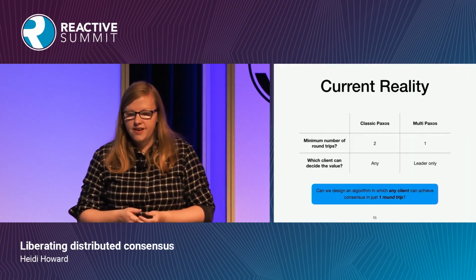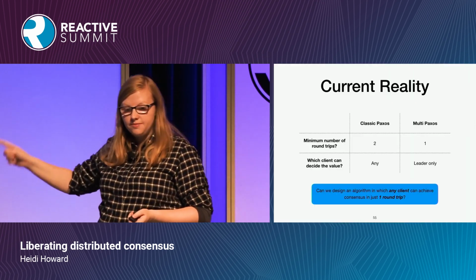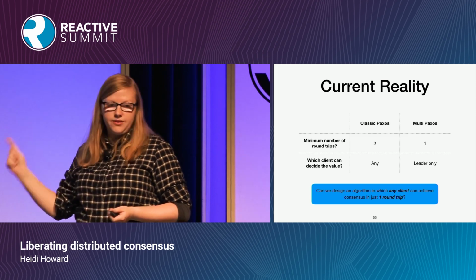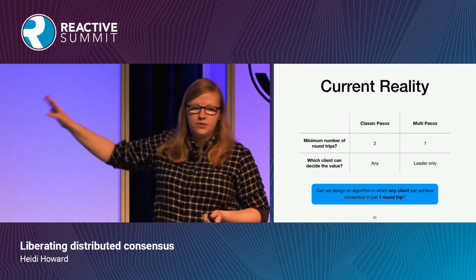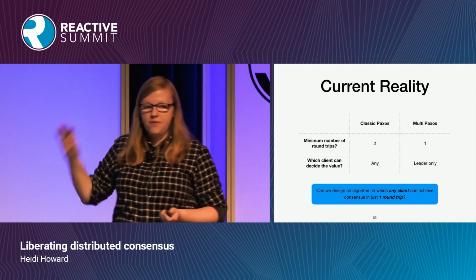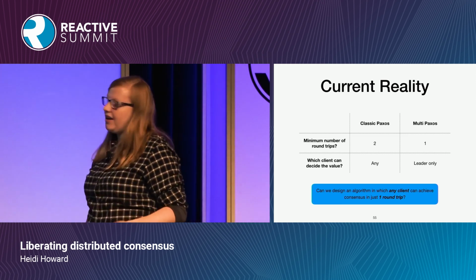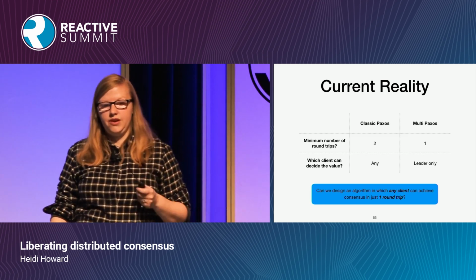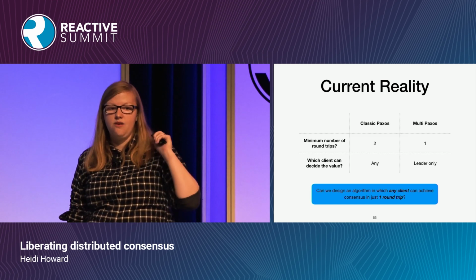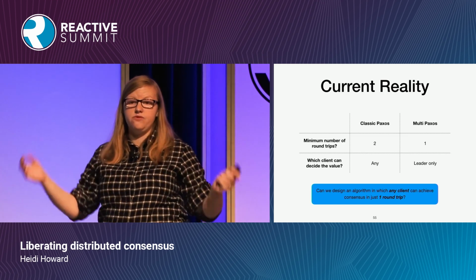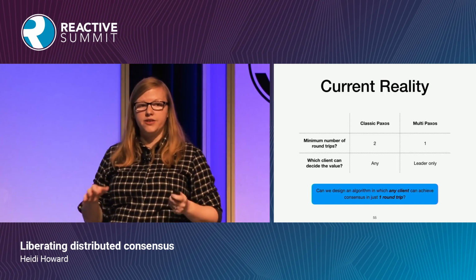So previously we said that you can either have 2 round trips, any client, or 1 round trip, leader only. And these are the 2 compromises you have to choose from. It would be great if we could have any client achieve consensus in just 1 round trip. Theoretical results have shown that it's not possible to do this in the general case, so for absolutely every scenario.